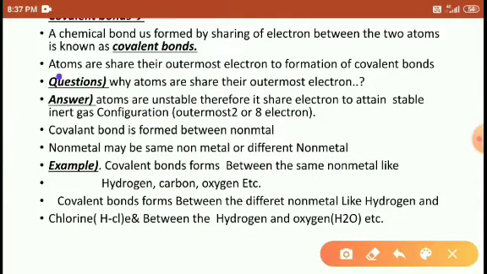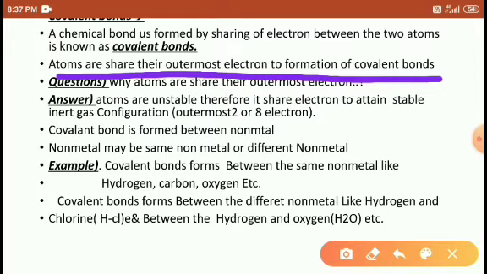So the atoms share their valence electrons to form the covalent bond. How does a covalent bond form? A covalent bond forms when an atom shares its valence electron with the next atom, and the next atom also shares its valence electron with the first atom.